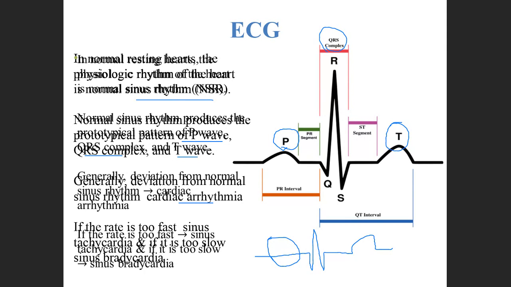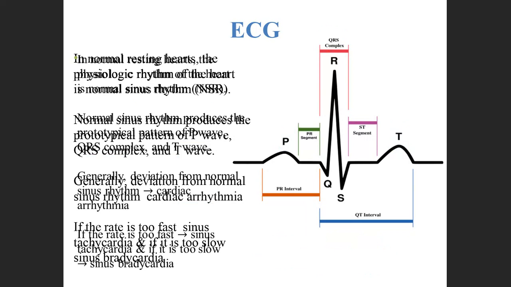If the QRS complex is small, or very big, or if the T wave is inverted like this, or absent, then depending upon what changes are seen in the ECG, we can diagnose the actual problem present in the heart. If the rate is too fast, I told you it is known as tachycardia, and if the rate is too slow, it is known as bradycardia.